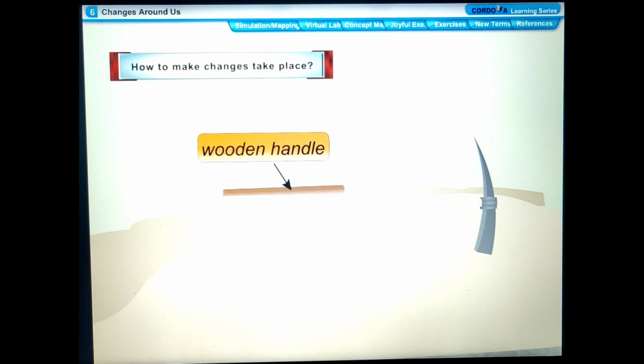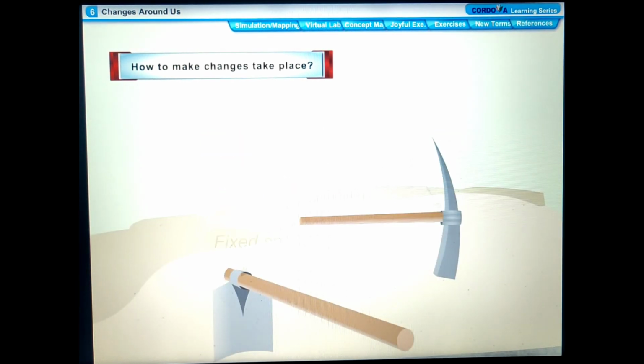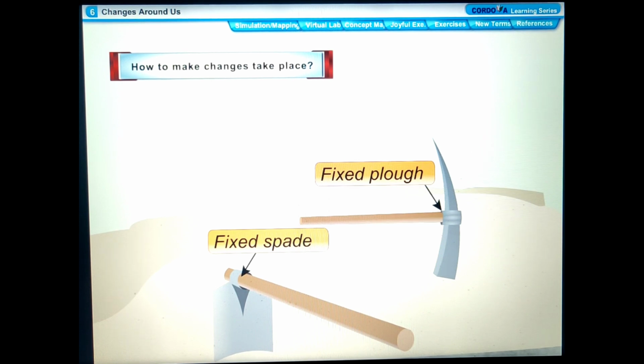Now, the wooden handle easily fits into the hot ring. Water is now poured over the hot ring to cool it. When the ring cools down, it contracts and fits tightly on the wooden handle.